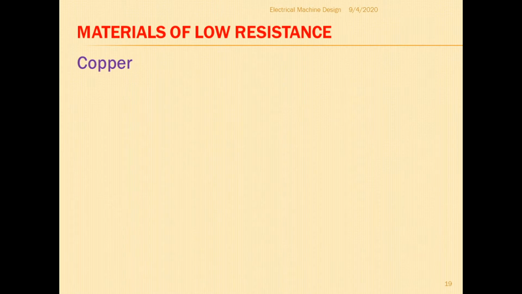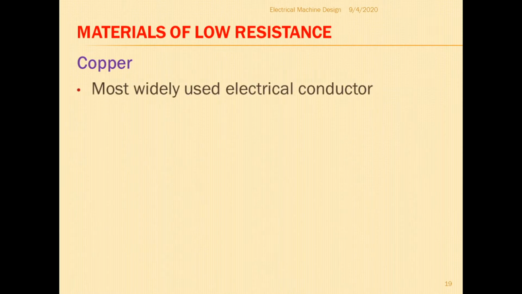Copper is the most frequently used conducting material in the design of electrical machines, whether it is a transformer, induction motor, synchronous machine or DC machine. Copper windings are used most of the time. It is the most widely used electrical conductor.